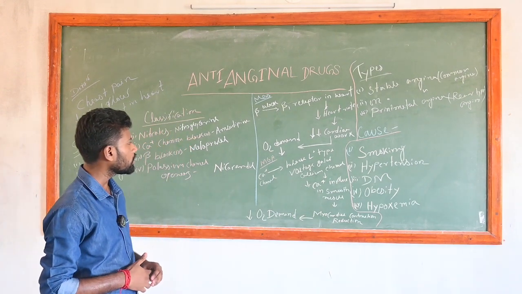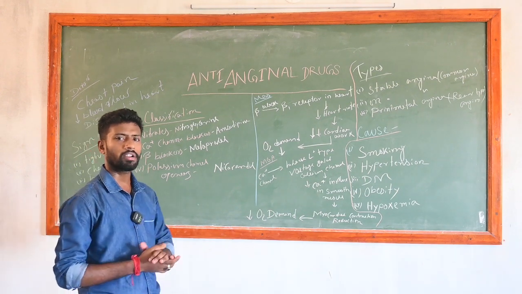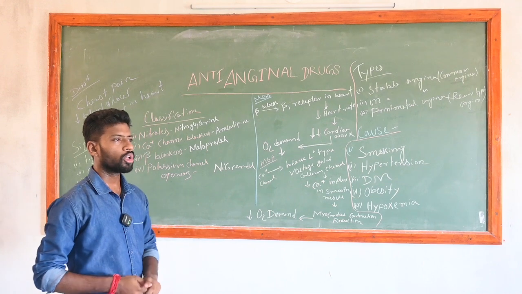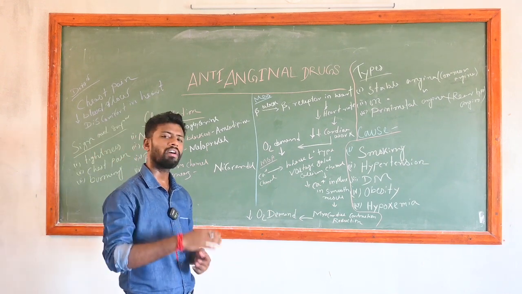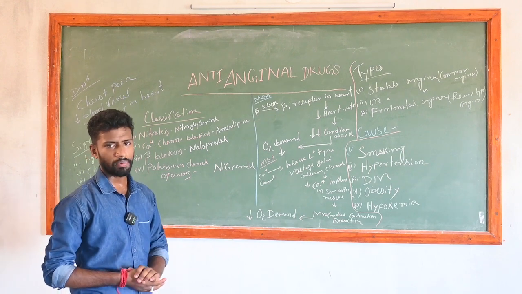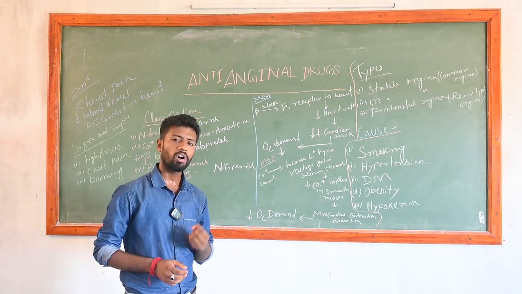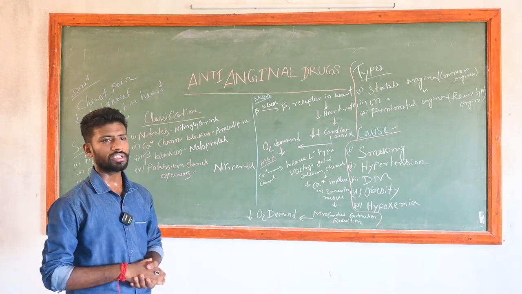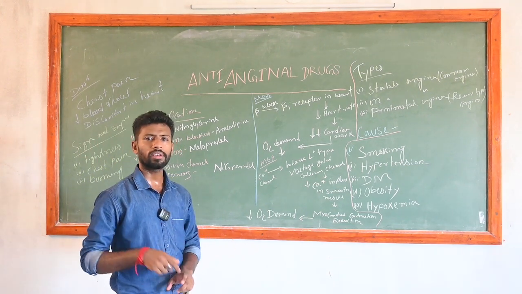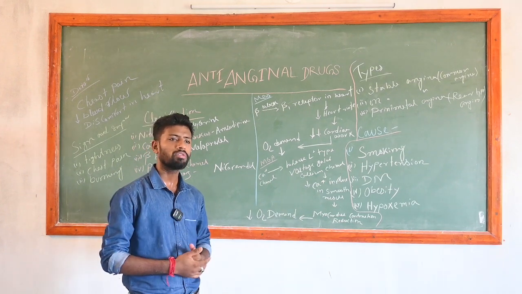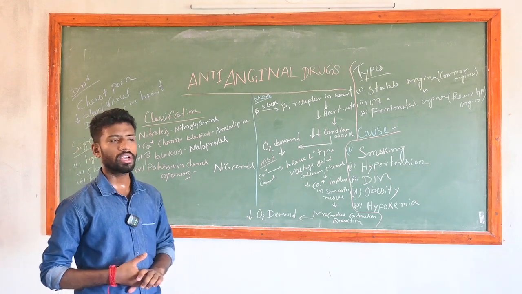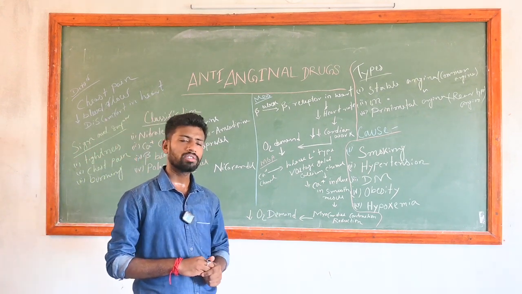Now the mechanism of action of the calcium channel blockers. When calcium enters our heart, contraction will be there. When the contraction is high, the oxygen demand will be increased. When the oxygen demand increases, the cardiac output is high in our body, and at that time chest pain will be there. At that time we will use the calcium channel blocker.